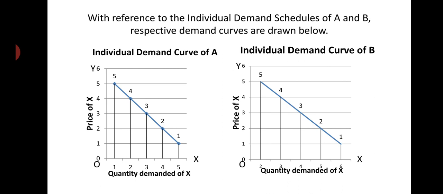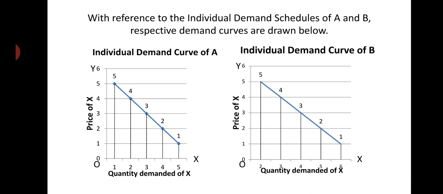You see, first, how individual demand curves are drawn. With reference to the individual demand schedules of A and B, respective demand curves are drawn below. The individual demand curve of A is the graphical representation of the individual demand schedule of A, and the individual demand curve of B is the graphical representation of the individual demand schedule of B, right?